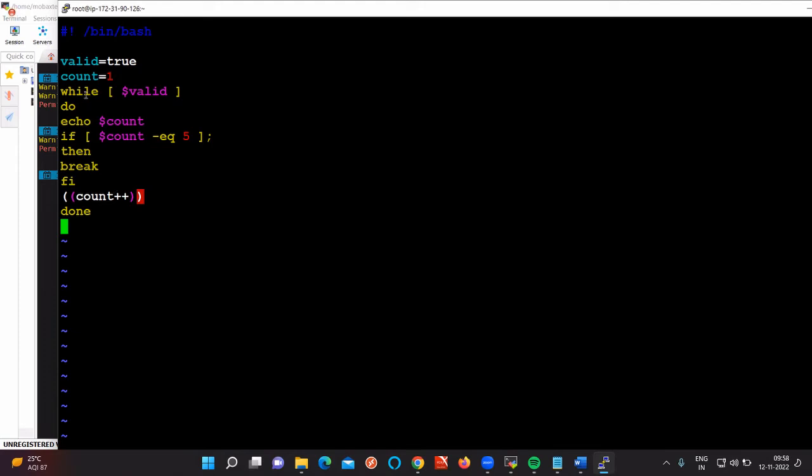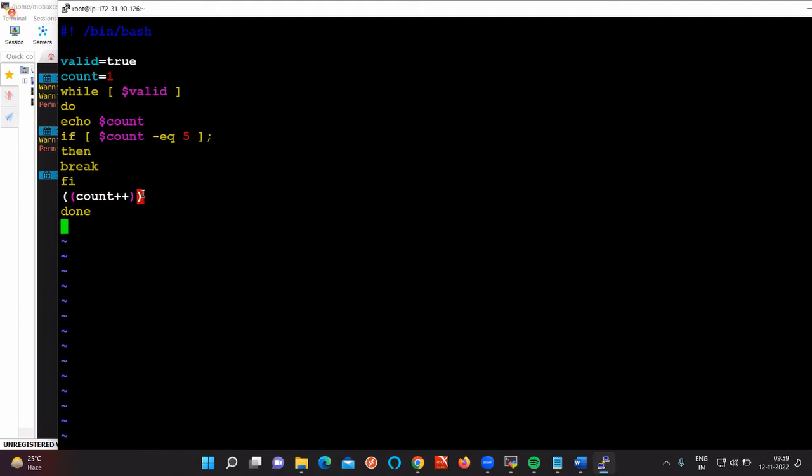Then the count is going to be 1 plus plus, meaning 2. Then again we are going to enter here. While valid is equal to true, echo count. The value of count is now 2. 2 equal to 5? No, so again count plus plus. Then again we will print 3. Is 3 equal to 5? No. Again we are going to increase the value to 4. Echo dollar count, so now count value is equal to 4. 4 not equal to 5. Again we increase the value, so count value is now 5. Is 5 equal to 5? Yes, 5 equal to 5 only.